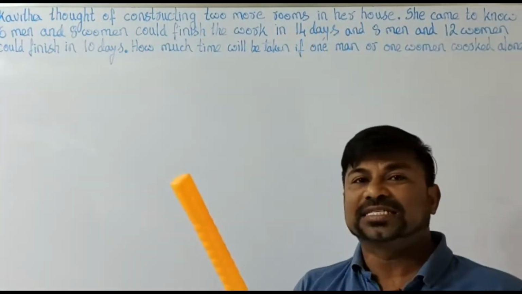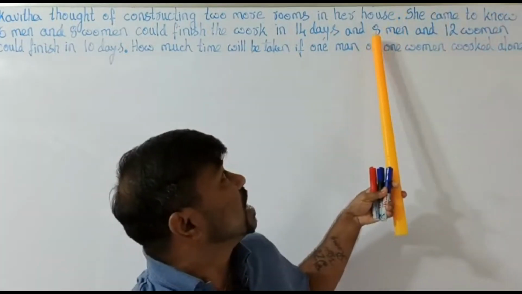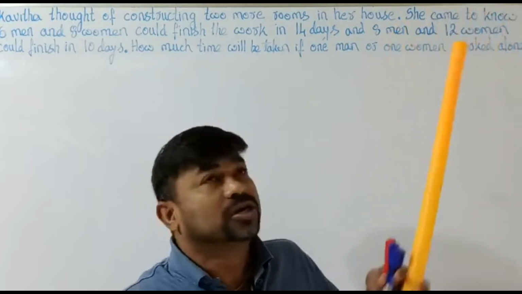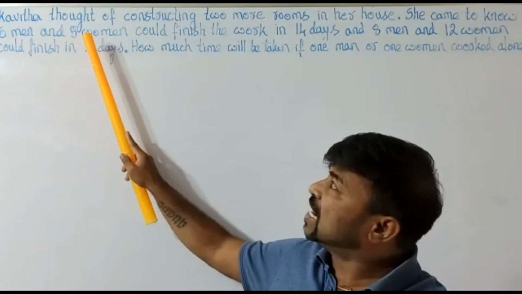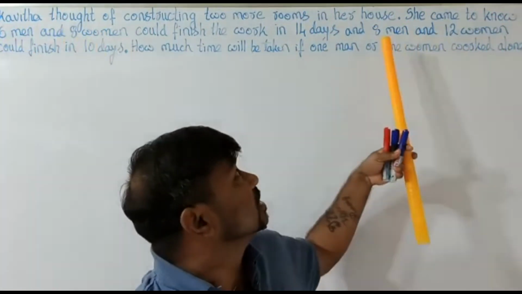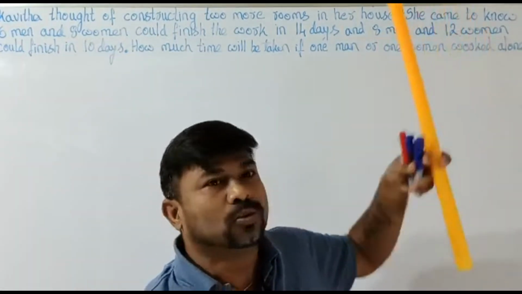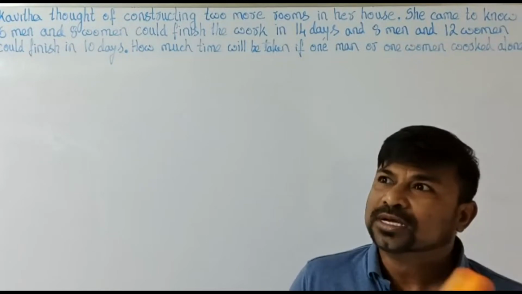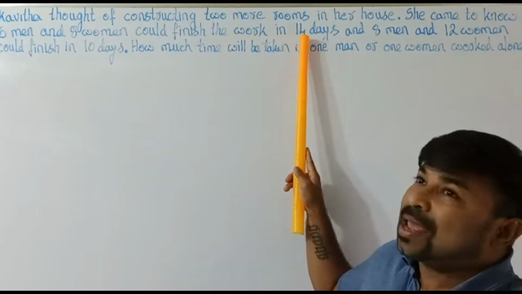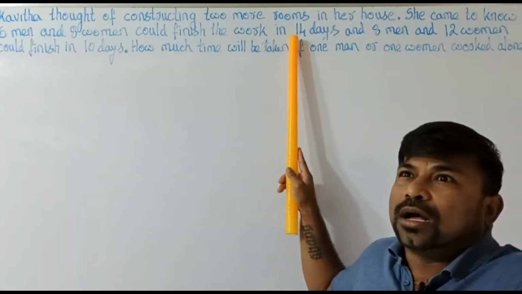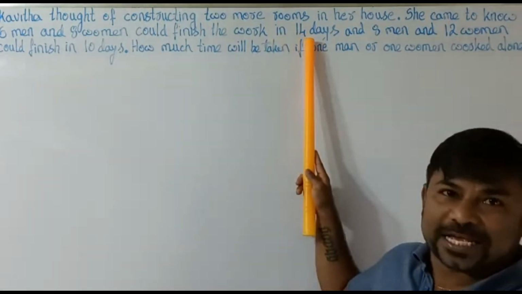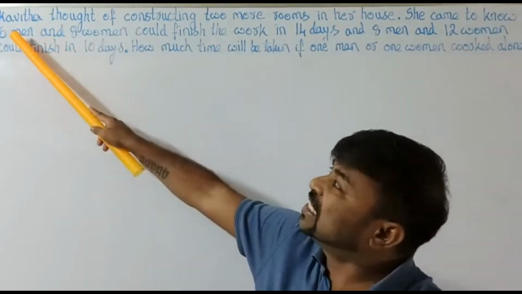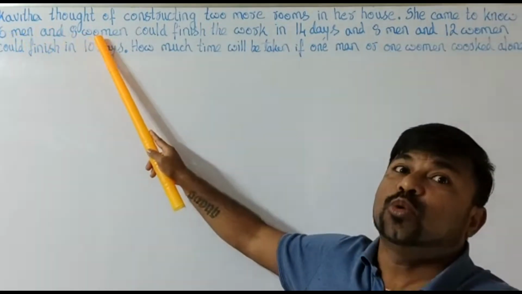And the second case, it says like this: 8 men and 12 women. The combination has changed. Here it was 6 men and 8 women, and here it is 8 men and 12 women who could finish the work in 10 days. So see here, earlier the number of days for the same two rooms was 14 days in case 1, with 6 men and 8 women.